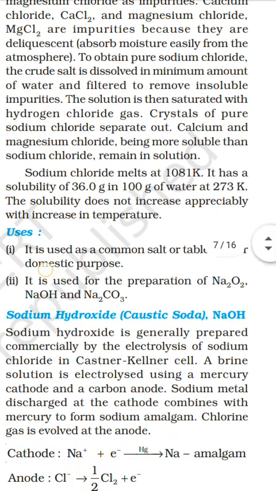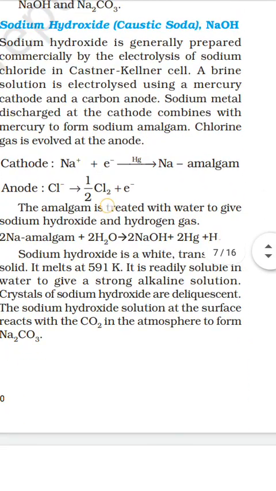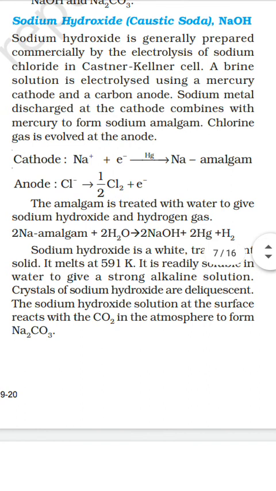Then sodium hydroxide, caustic soda, NaOH. Sodium hydroxide is generally prepared commercially by the electrolysis of sodium chloride. In the Castner-Kellner cell, a brine solution is electrolyzed using a mercury cathode and a carbon anode. Sodium metal discharged at the cathode combines with mercury to form sodium amalgam. Chlorine gas is evolved at the anode.